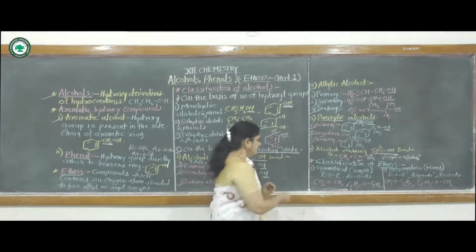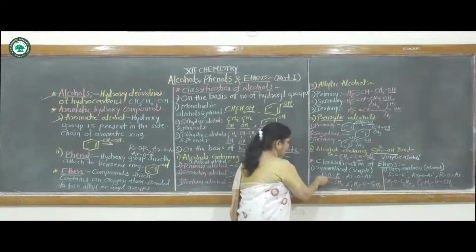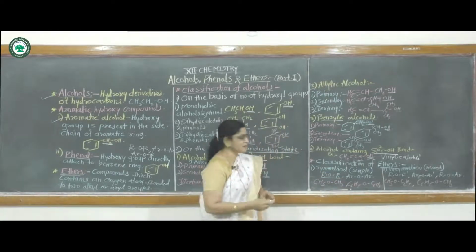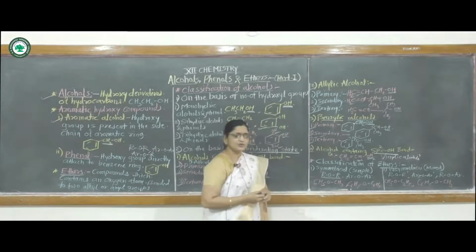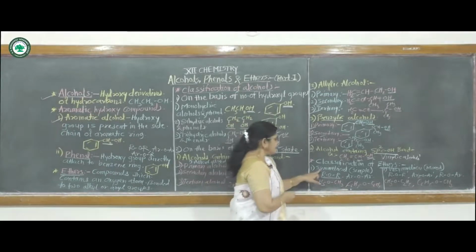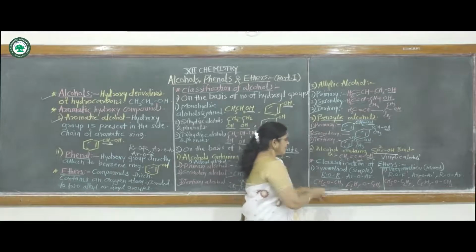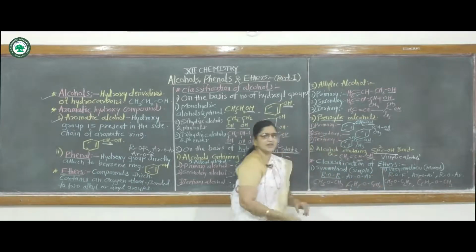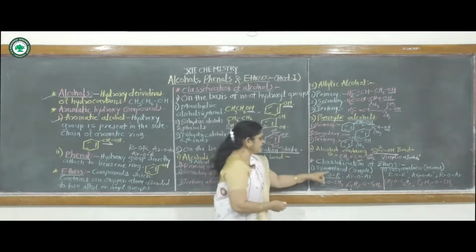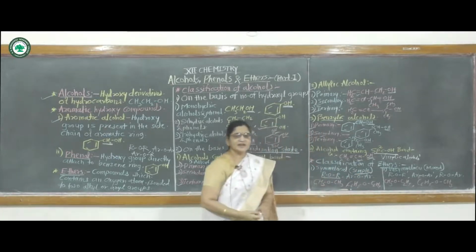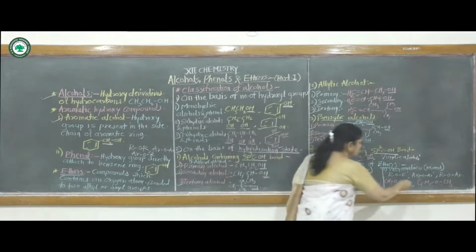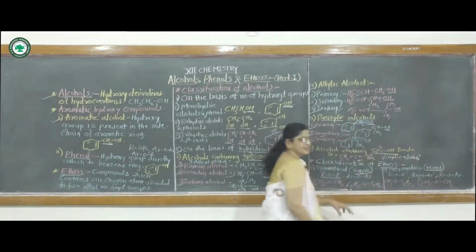Ethers having the general formula ROR are classified into two classes. First one, symmetrical ether, and second, unsymmetrical ether. Symmetrical ethers are also called simple ethers, and unsymmetrical ethers are also called mixed ethers.